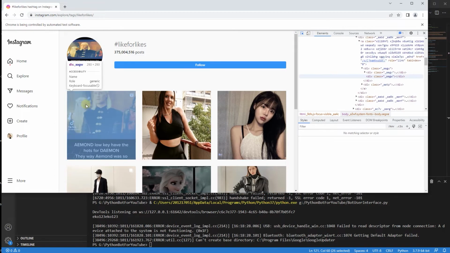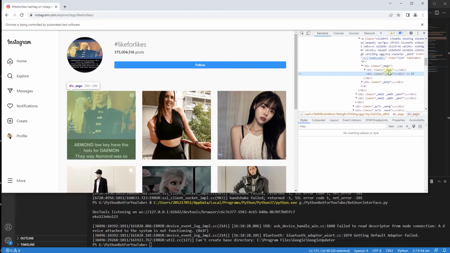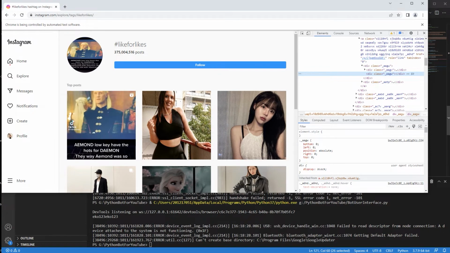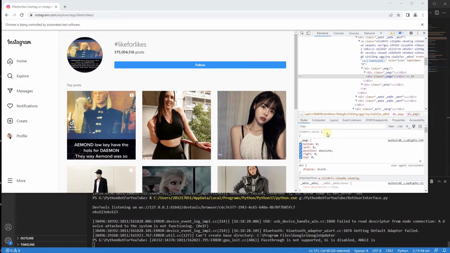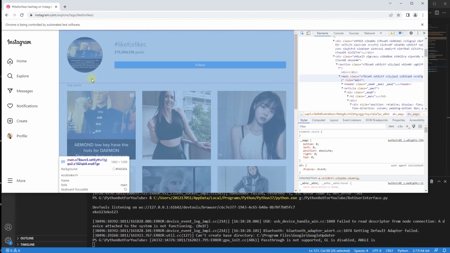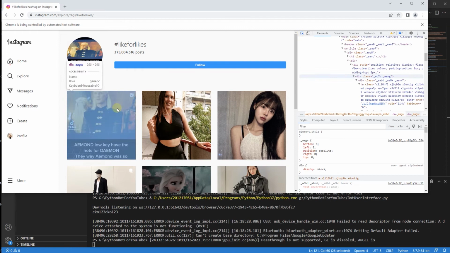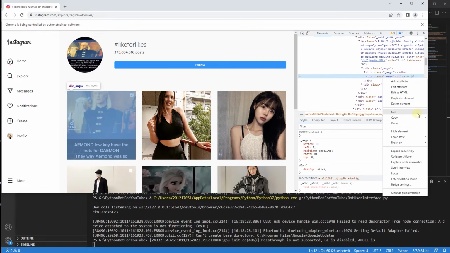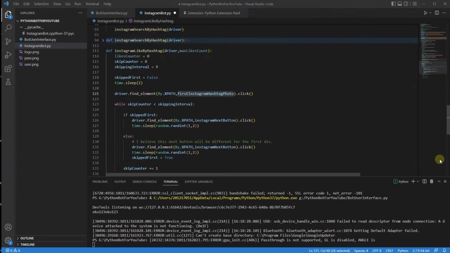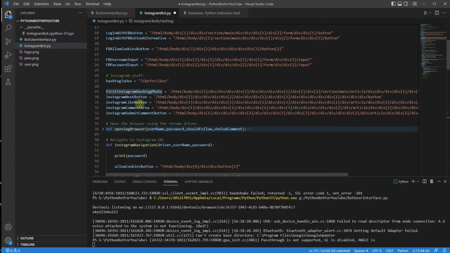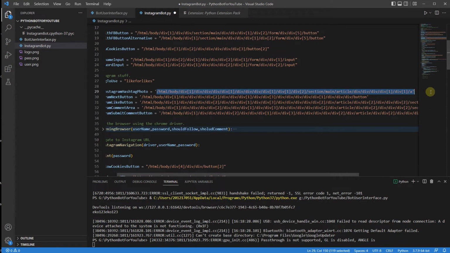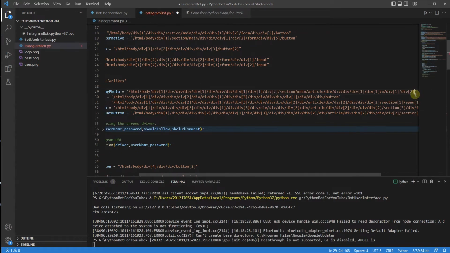So, should I be placing a div on it? Okay, I do believe that probably the A link is not going to work. So again, I'm just going to press F12 over here, choose this, and copy the div. I'm going to copy the whole div, and I'm going to say first Instagram hashtag photo. This is going to be the div now, not the A. So I'm going to say this, and this is what I'm going to be checking.